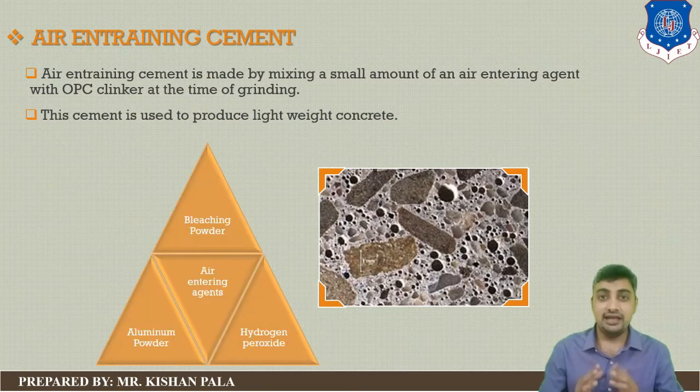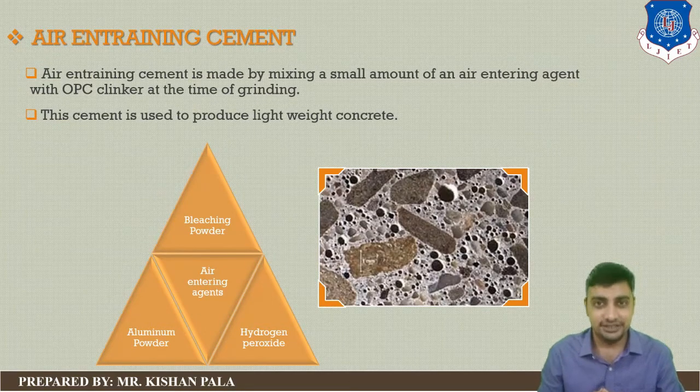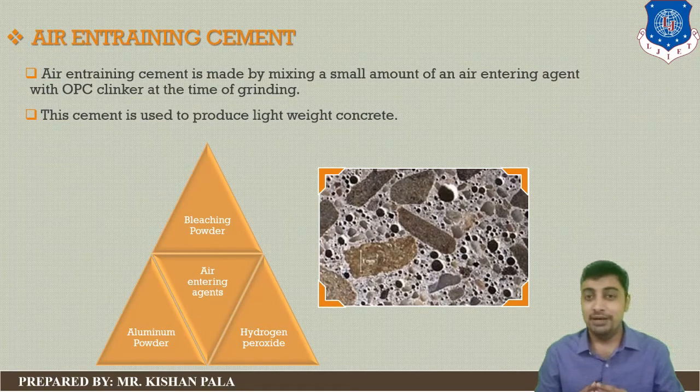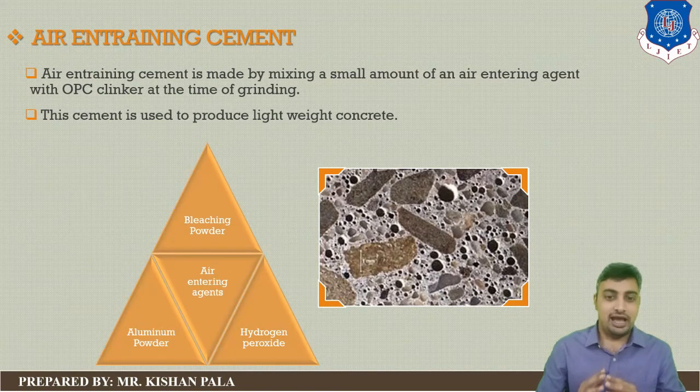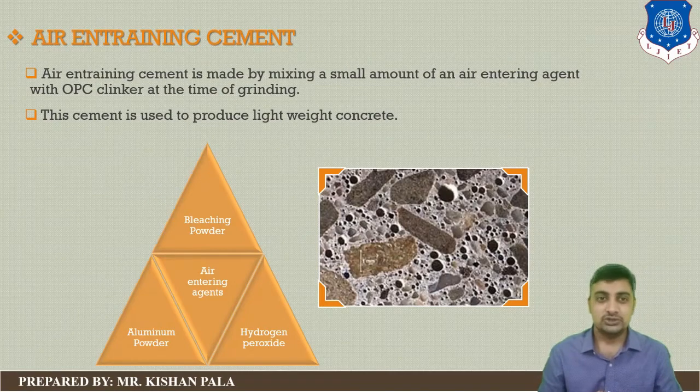Which air entraining agents can we use in this type of cement? You can use bleaching powder, hydrogen peroxide and aluminum powder. So this type of air entraining agent you can use for producing the air entraining type of cement.